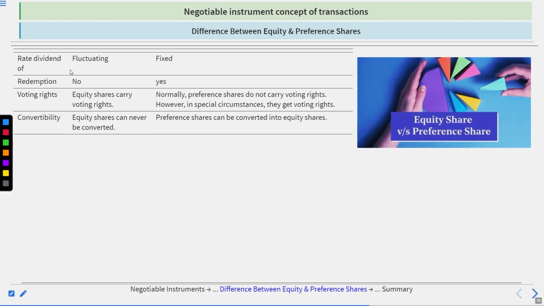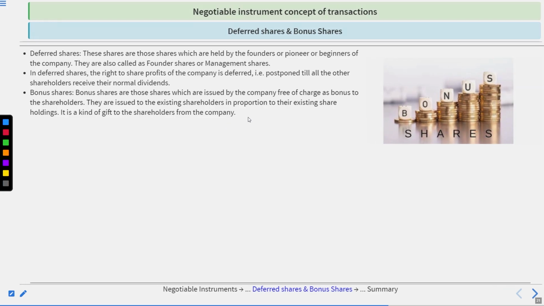Now, the rate of dividend of equity shares is fluctuating because there is no fixed dividend. On preference shares, they have a fixed rate. Redemption? No for equity, yes for preference. Voting rights? Equity shares carry the voting rights, but normally the preference shares do not carry voting rights. However, in exceptional circumstances, they could also have voting rights. Convertibility? Equity shares can never be converted into preference shares, but preference shares have the possibility to be converted into equity shares.